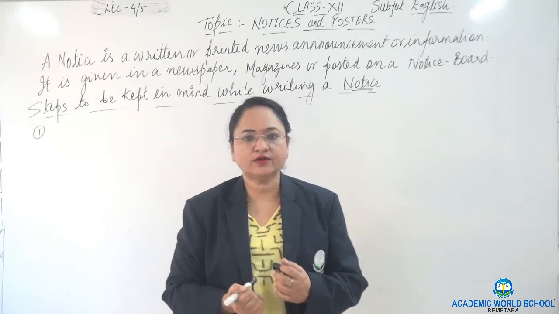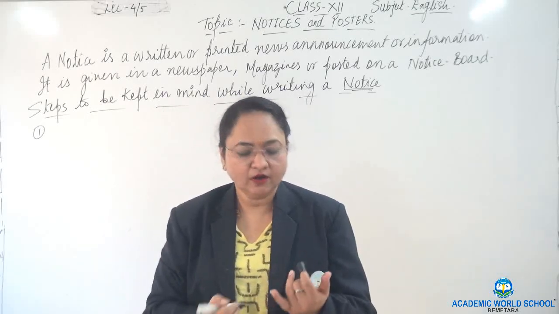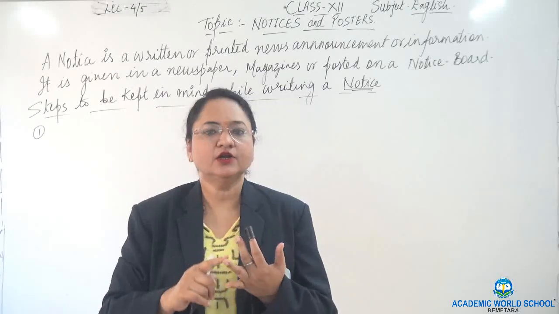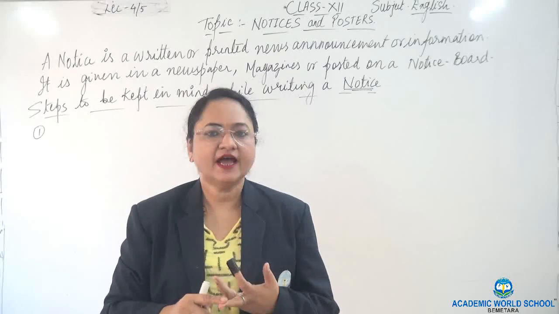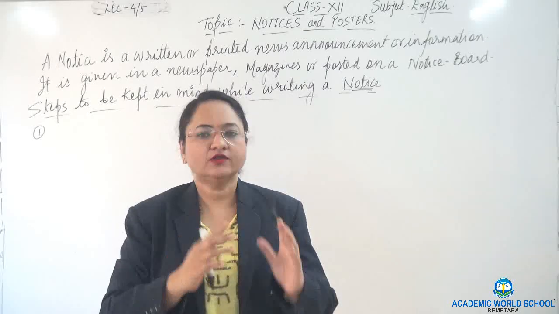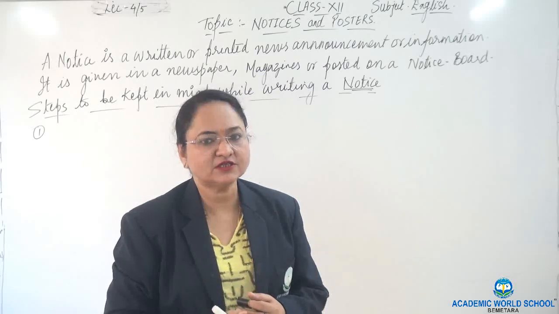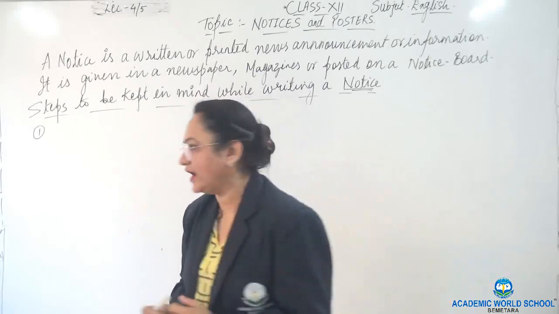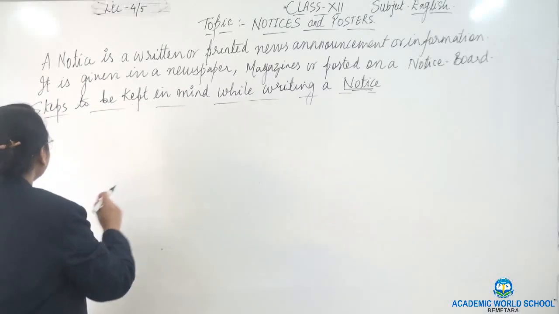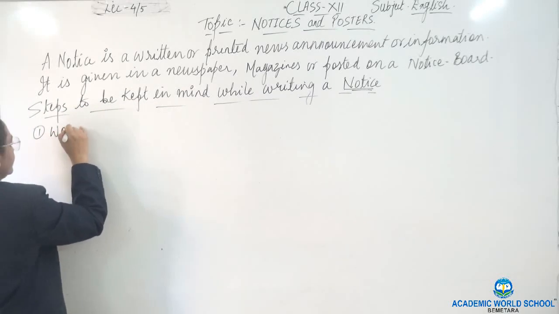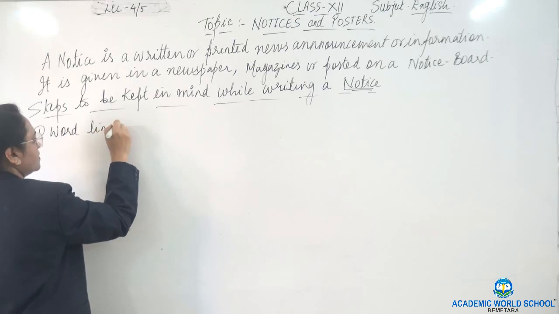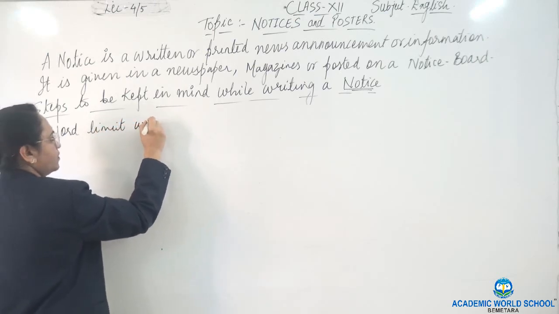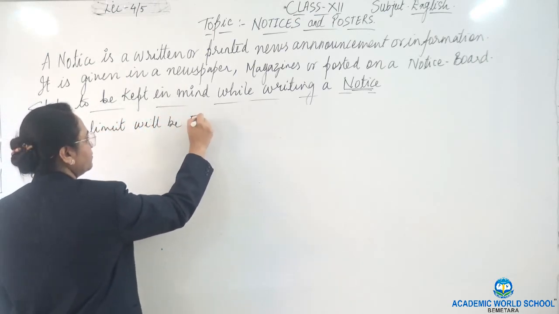Remember I taught you advertisement. So advertisements, notices, posters, and invitations and replies: these 4 kinds of questions come for 4 marks, and you have to attempt any one. Number 1, the word limit will be 50.